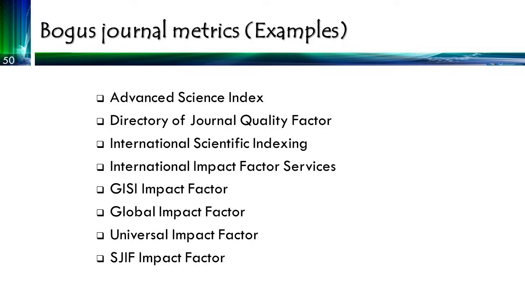So the actual impact factor, the genuine impact factor, is awarded by Clarivate Analytics only. There is only one impact factor, and that is the Journal Citation Report impact factor, JCR, right? No other impact factor is valid. So please don't fall prey to those journals that boast of some huge amount of impact factors, right? You carefully read them whether this impact factor is originally given by Clarivate Analytics or not.